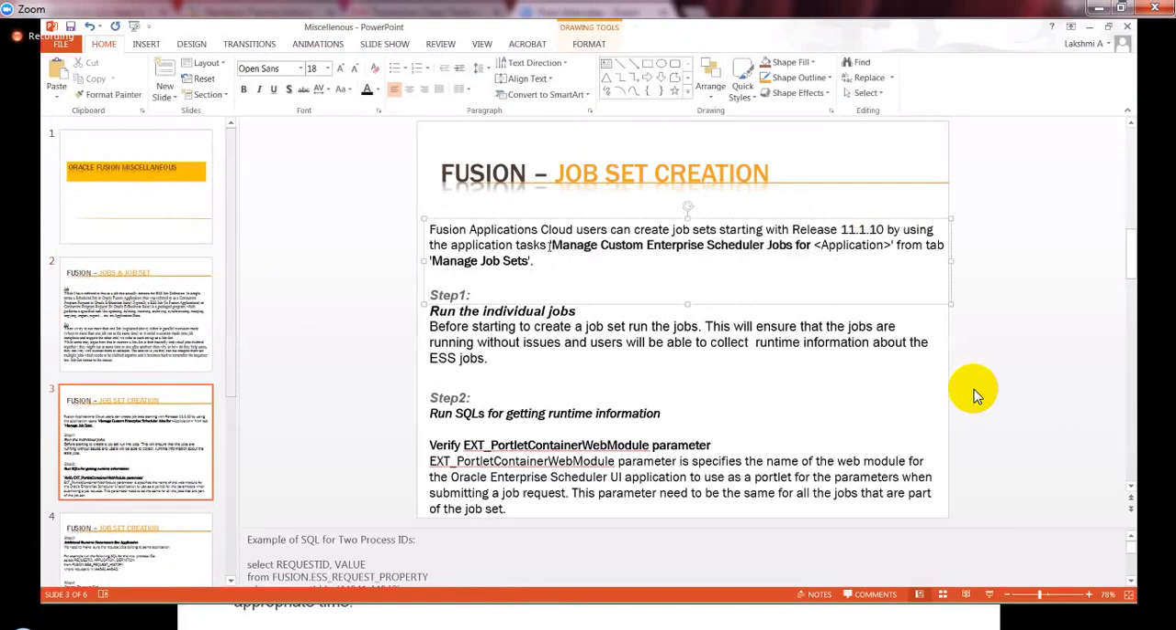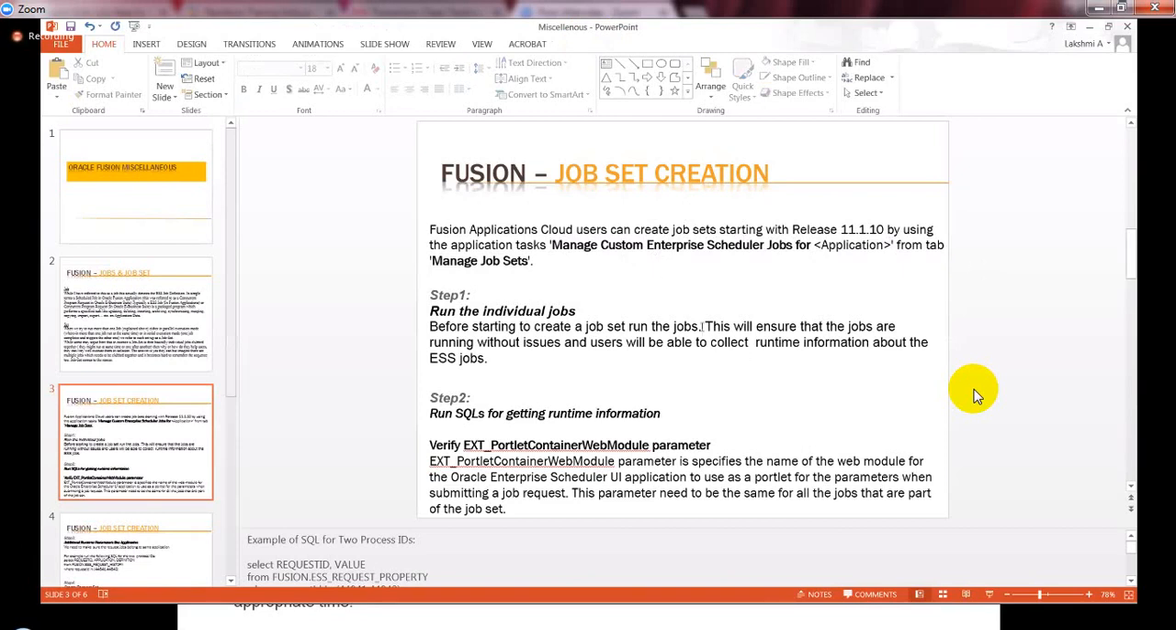So to configure the jobs, like how we do with the concurrent manager, concurrent program and concurrent executable, we have to go to this screen. The main thing is concurrent enterprise scheduler jobs for the respective application. We have to go to this screen to configure any of our custom jobs or to create any of our request sets.